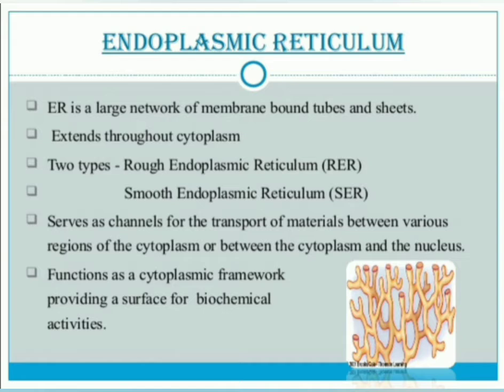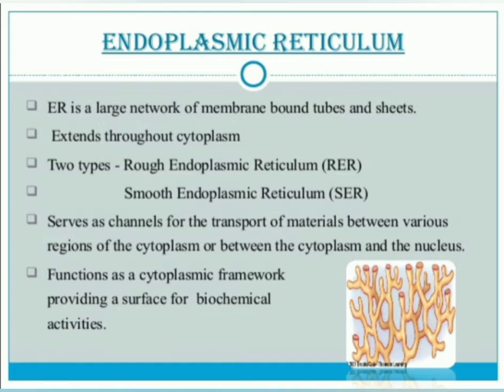Next, endoplasmic reticulum functions as a cytoplasmic framework, providing a surface for biochemical activities. In the cell, biochemical activities or reactions take place. At that time, the endoplasmic reticulum gives the framework for the biochemical activities in the cytoplasma.